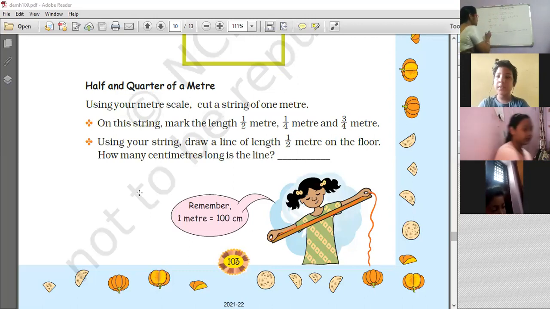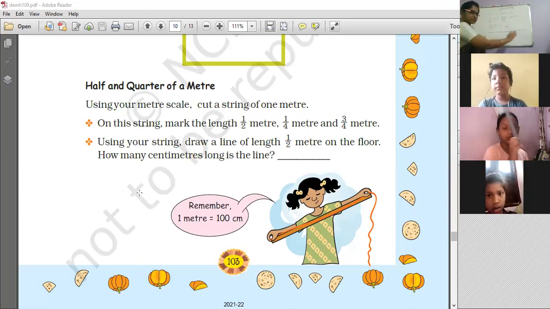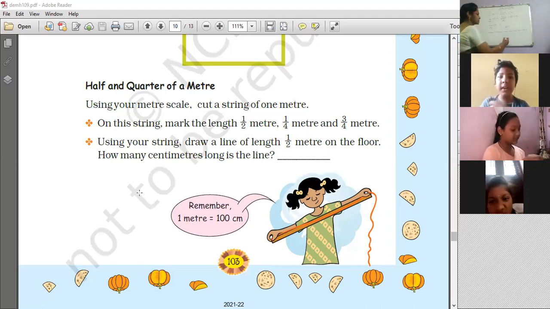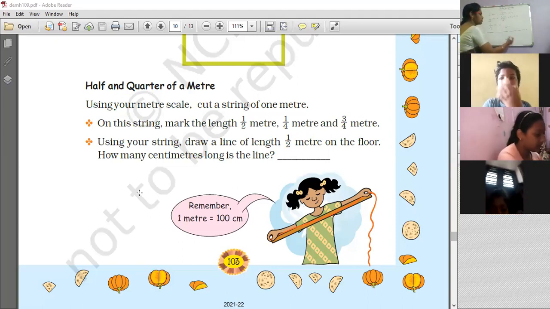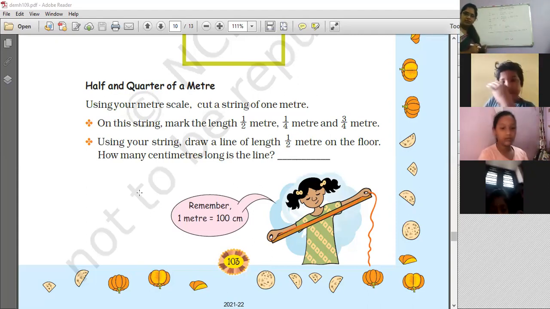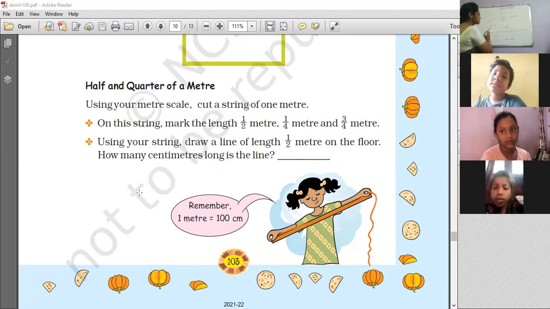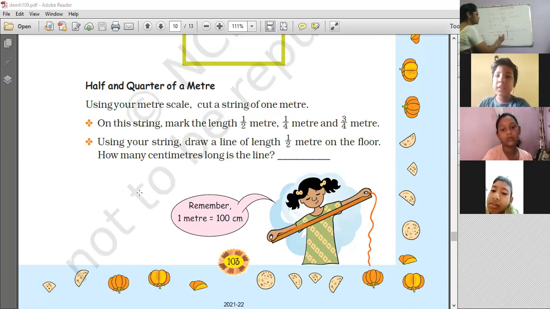So let us take a scale. Let us suppose that this is a 1 meter scale. 1 meter scale means how many centimeters should be there on this line? 100 centimeters. Very good. Okay. You said half meter means 50 centimeters. So let us take half of this line, up to here. So this must be how much? 50 centimeters, right? And this also must be 50 centimeters.